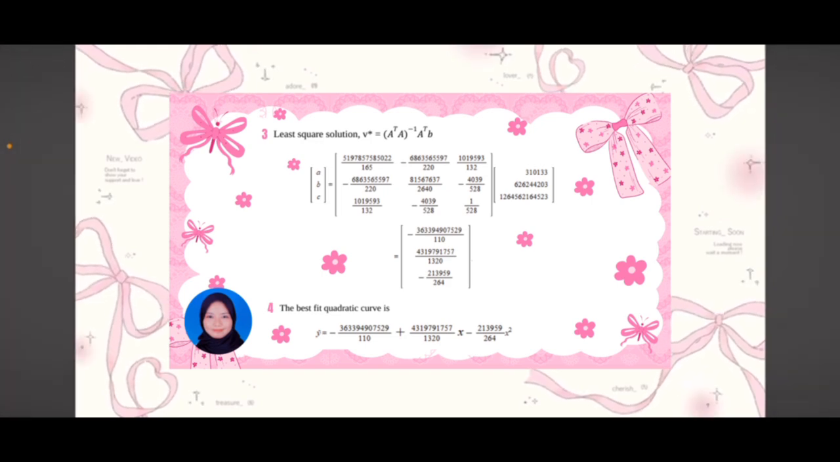the best fit quadratic curve is y equals negative 363394907529 divided by 110 plus 4319791757 divided by 1320 multiplied by x minus 213959 divided by 264 multiplied by x squared.